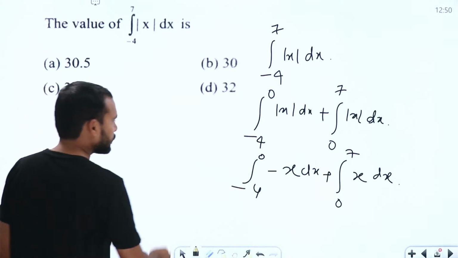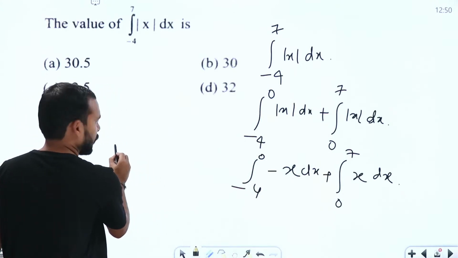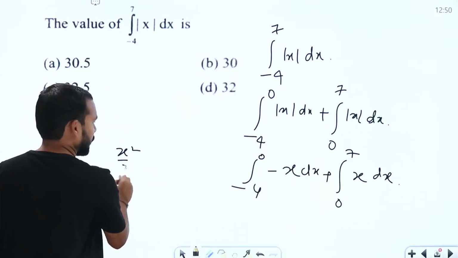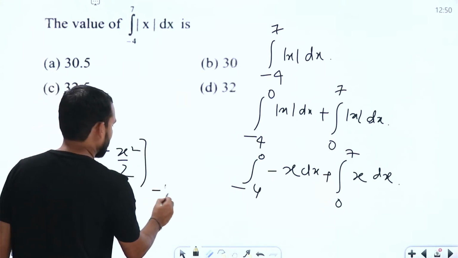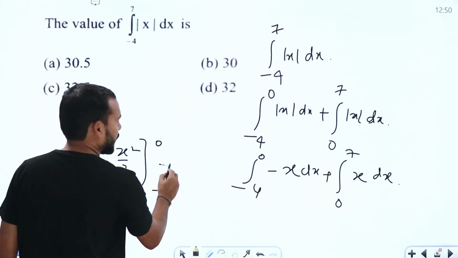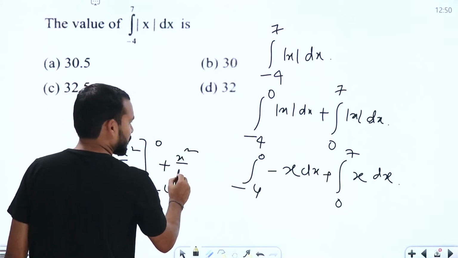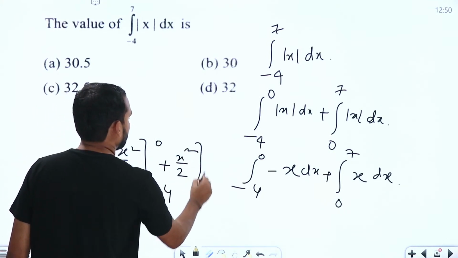Now, what are we going to get here? We are going to get minus x square by 2, with limits from minus 4 to 0 here. Similarly, plus x square by 2, with limits from 0 to 7.